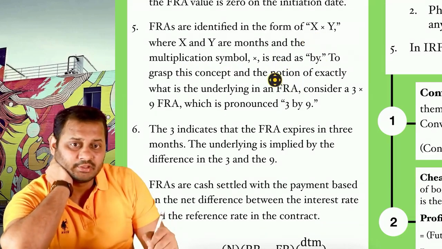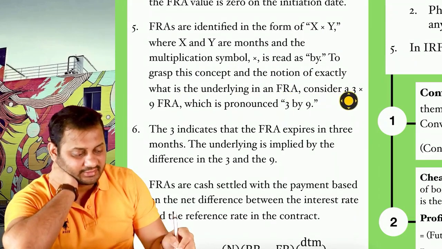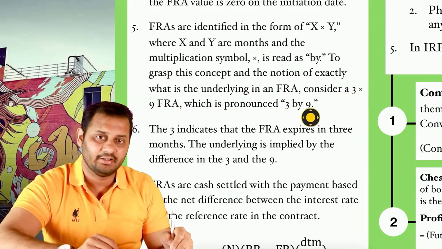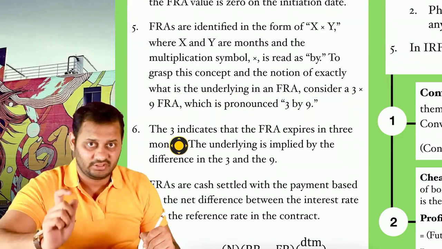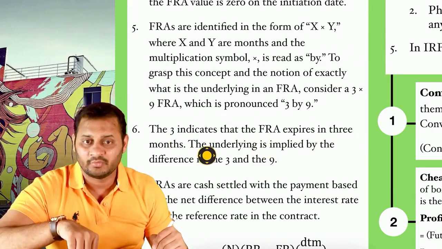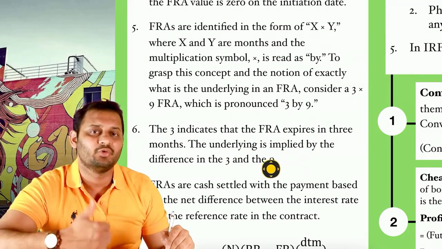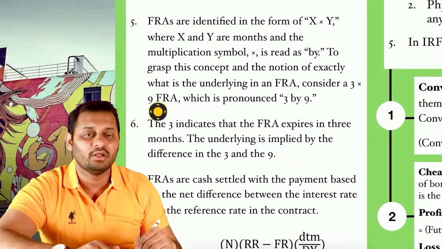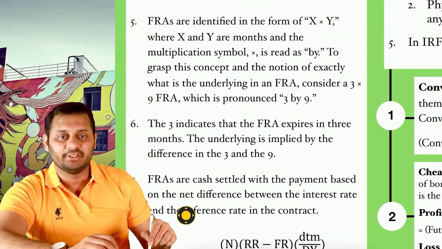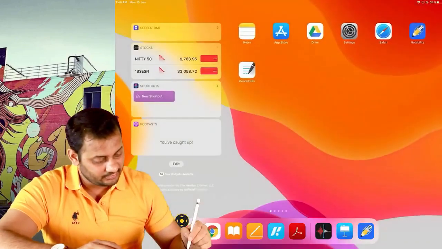So let's take an example. To grasp this concept and the notion of exactly what is the underlying in FRA, consider a 3 by 9 FRA, which is pronounced as 3 by 9. The first number indicates that the FRA expires in 3 months from today, and the underlying is implied by the difference in 3 by 9, meaning for how much period you have taken a loan. You have taken a loan for 9 minus 3, 6 months period. FRAs are cash settled with the payment based on the net difference between the interest rate and the reference rate in the contract.